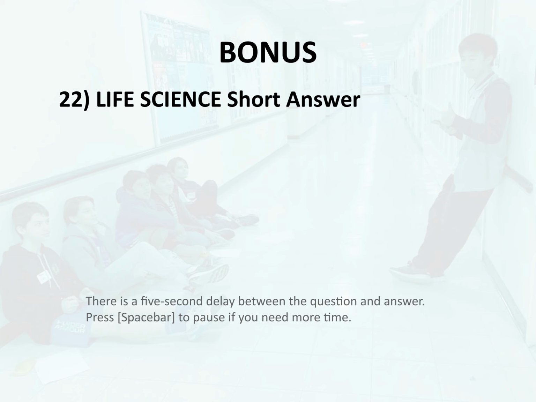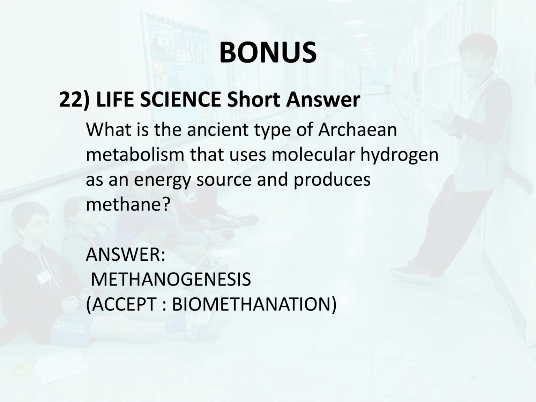Bonus 22. Life science. Short answer. What is the ancient type of archaean metabolism that uses molecular hydrogen as an energy source and produces methane? Answer: methanogenesis.